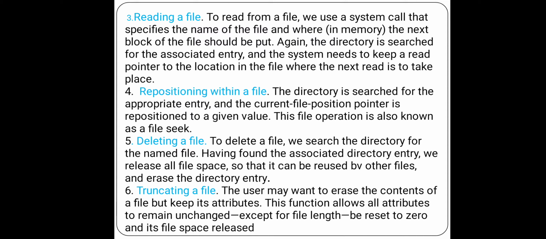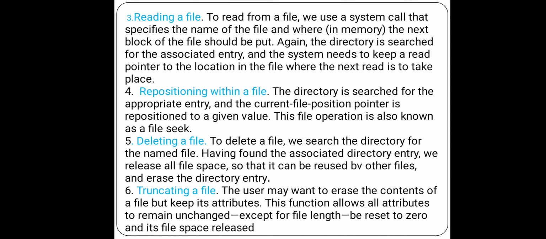To read from a file, we use a system call that specifies the name of the file and where in memory the next block of the file should be put. Again, the directory is searched for the associated entry, and the system needs to keep a read pointer to the location in the file where the next read is to take place.